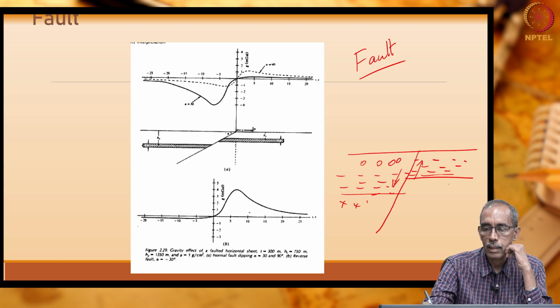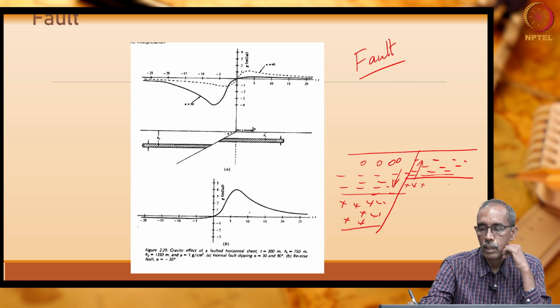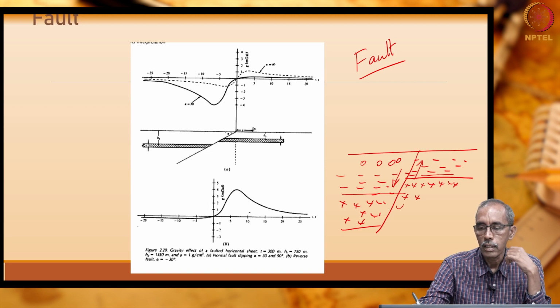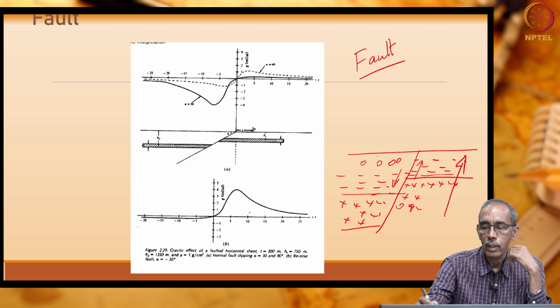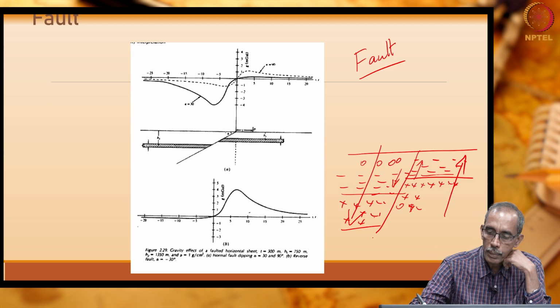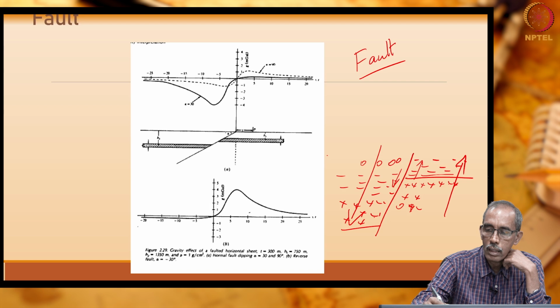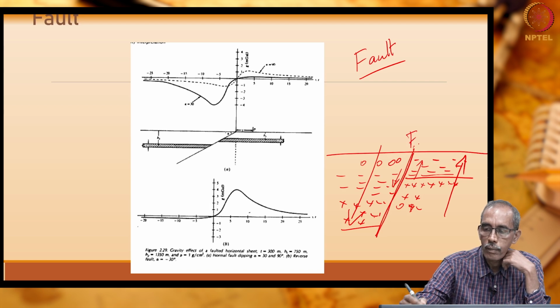Then we had the third formation. This formation has moved comparatively, as indicated by the arrows. This block of earth has moved over the top, this has moved downwards. So, this rupture plane in between is known as a fault.